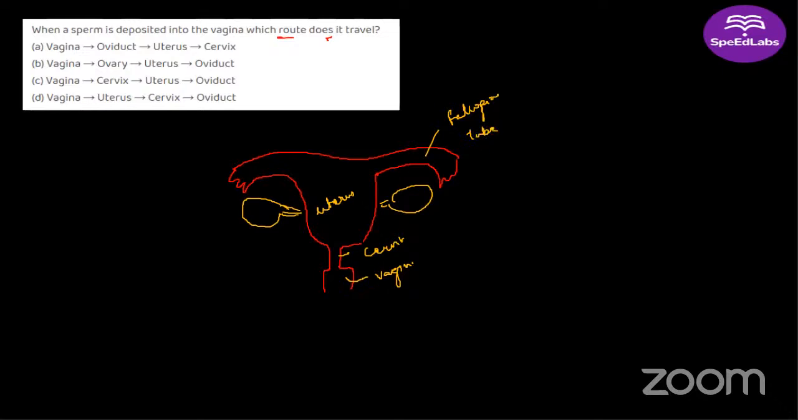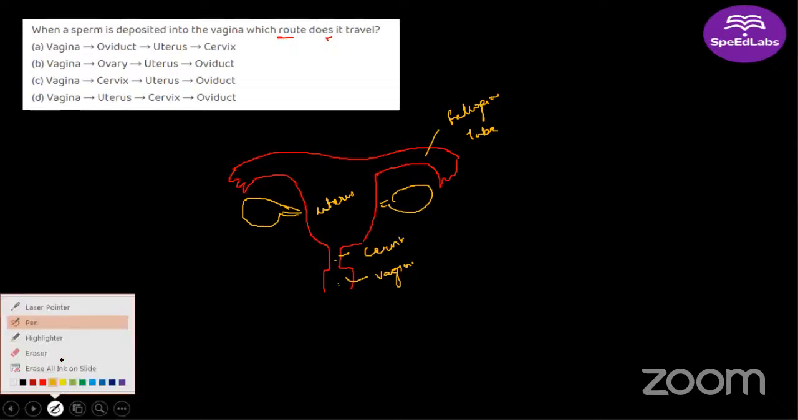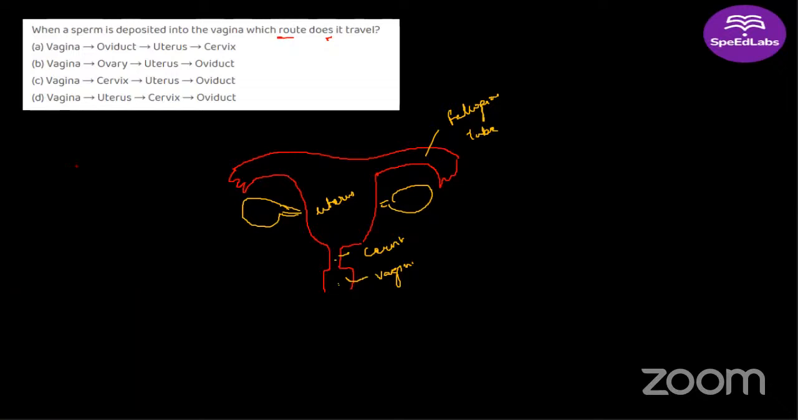So if the sperms are deposited in the vagina, where will they go next? They go to the cervix, then to the uterus, and then to the fallopian tube or oviduct. The answer here is vagina to cervix to uterus and then to oviduct. C will be the answer. You guys have gotten confused. Some of you have given D as the answer, some of you B. All right. Moving on to the next question.